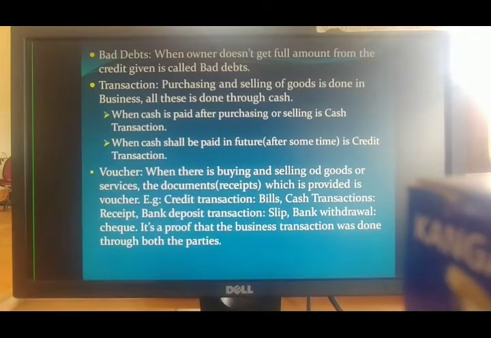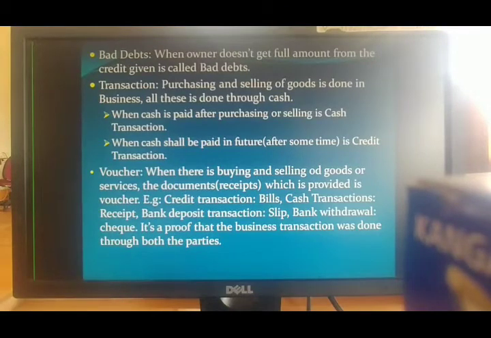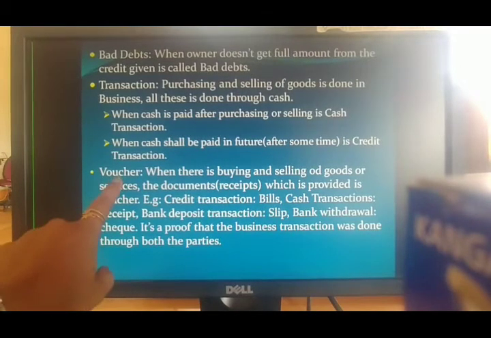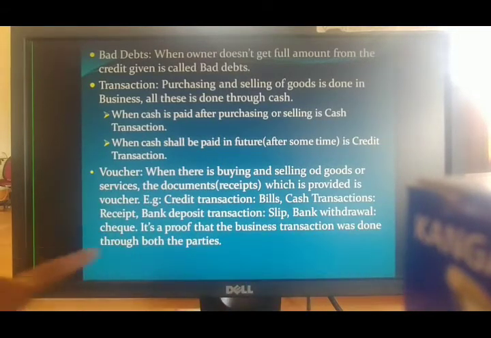If you withdraw cash from the bank, it is called a cheque voucher. Voucher is a proof that the business transaction was done between both parties or more than one party. It is proof that a cash or credit transaction has been done between the persons. That is called a voucher.